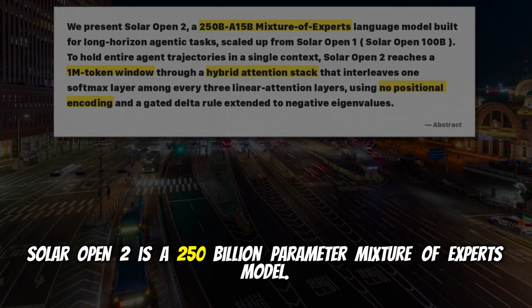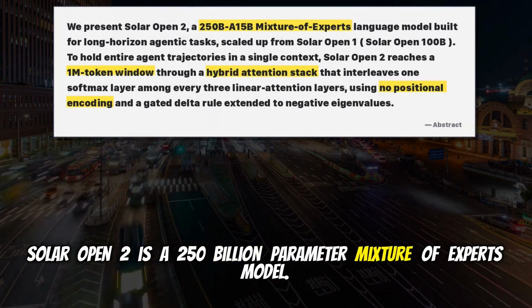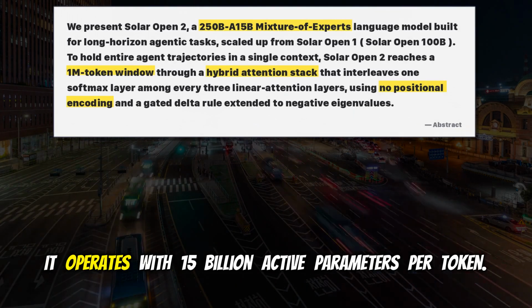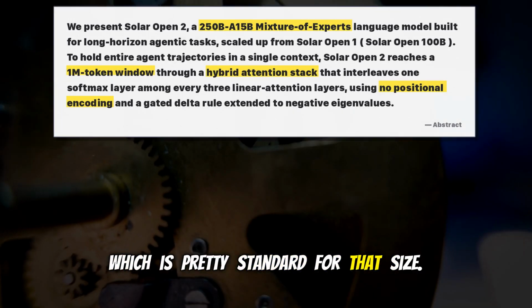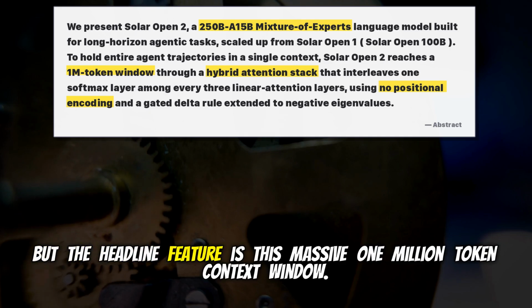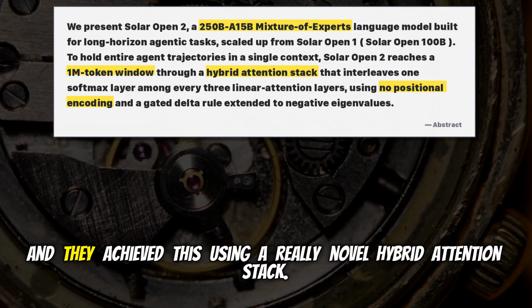So we want to give you the 60-second summary right out of the gate. Solar Open 2 is a 250 billion parameter mixture of experts model. It operates with 15 billion active parameters per token, which is pretty standard for that size. But the headline feature is this massive 1 million token context window. And they achieve this using a really novel hybrid attention stack.